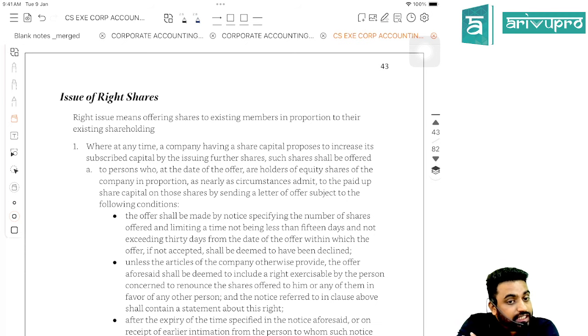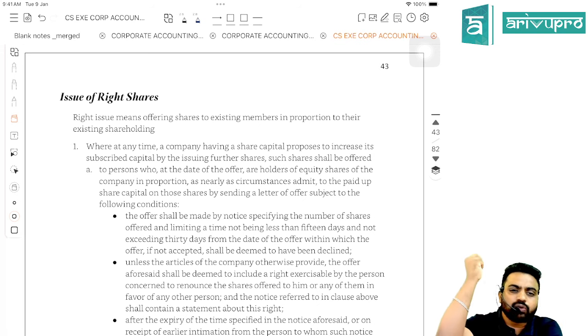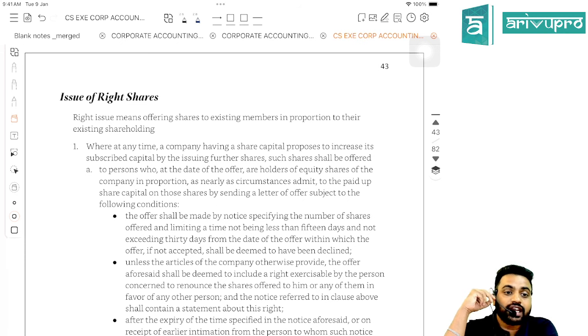If the notice is silent regarding the renouncement of the right, then it is assumed that the renouncement right is there. What do you mean by renouncement right? The person who has the right to purchase the share can transfer that right to someone who does not have that right or who wants that right, right? That is renouncement of right. Whether that person is going to give it for free, the answer is no. He is going to collect the value of the right. How to find out the value of the right, we will see later. Done.